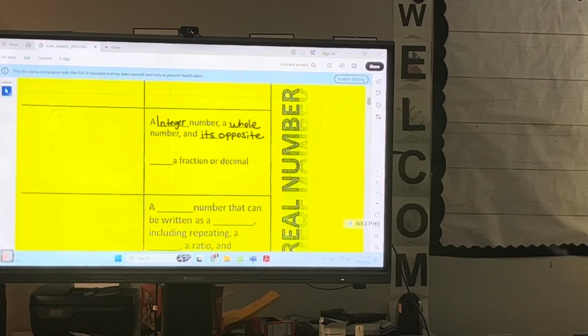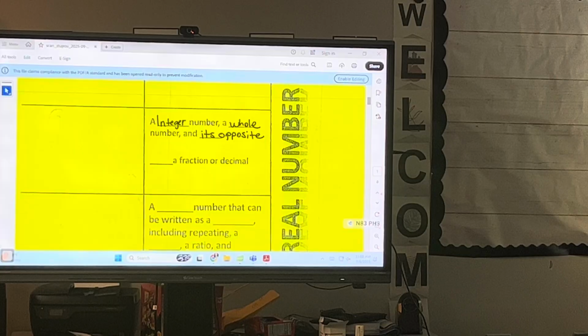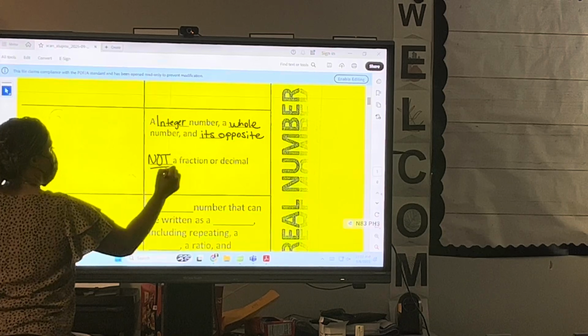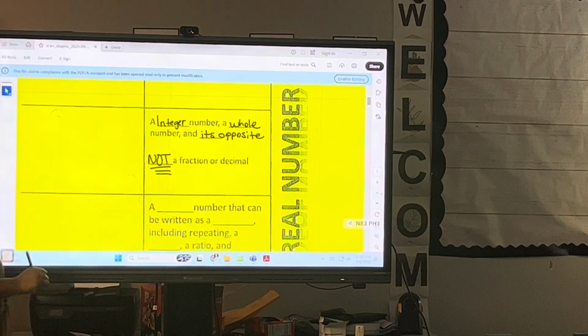It's a whole number and its opposite. Got it? Not a fraction or a decimal. I repeat, not a fraction or a decimal.